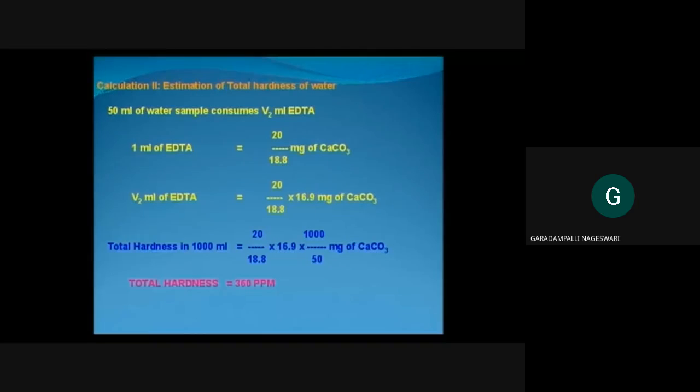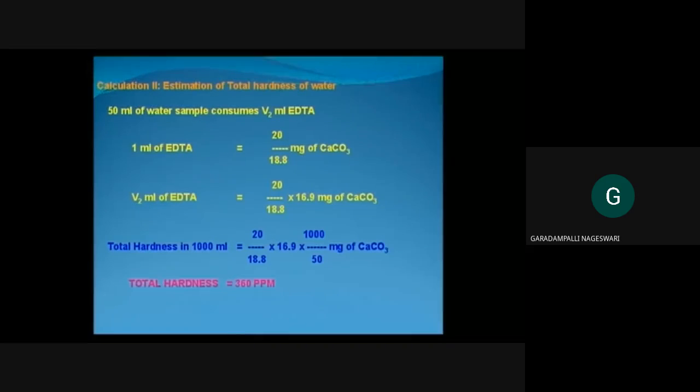V2 is nothing but the concordant titer value 16.9. 1 ml of EDTA is equal to 20 divided by 18.8 milligrams of calcium carbonate. V2 ml of EDTA is equal to 20 divided by 18.8 into 16.9 milligrams of calcium carbonate.